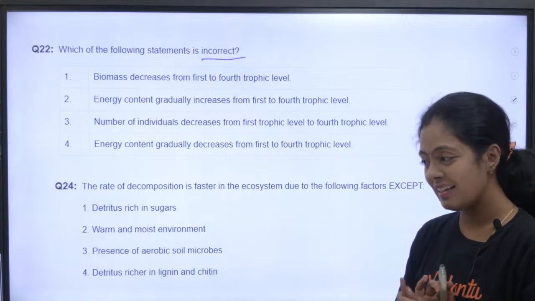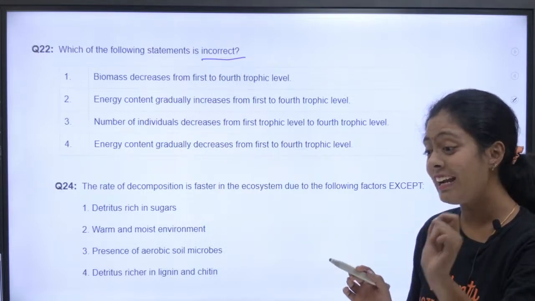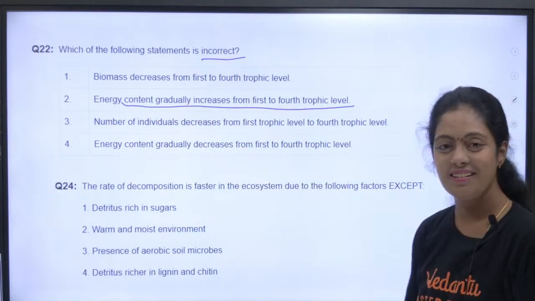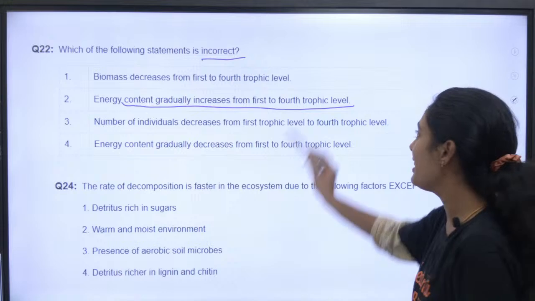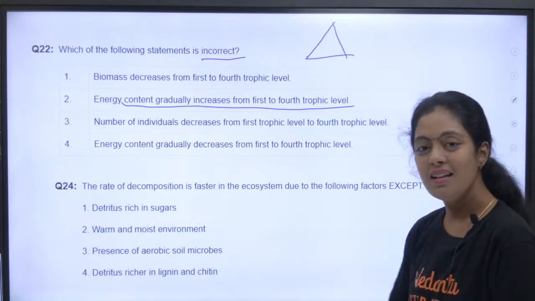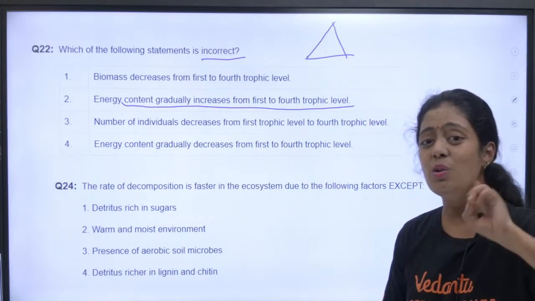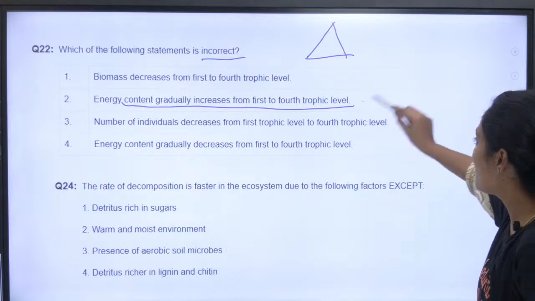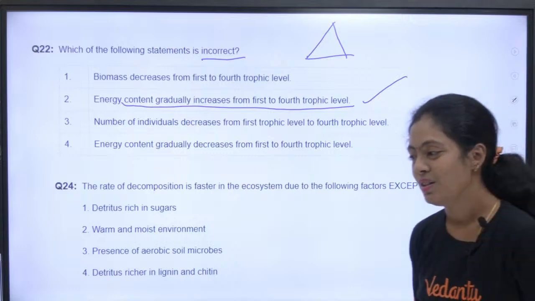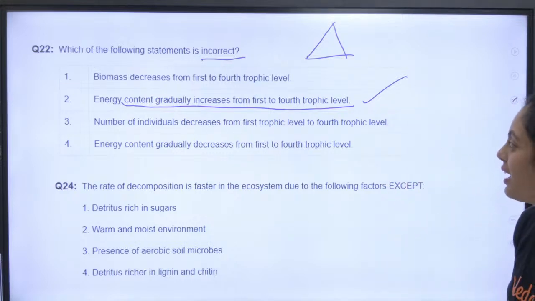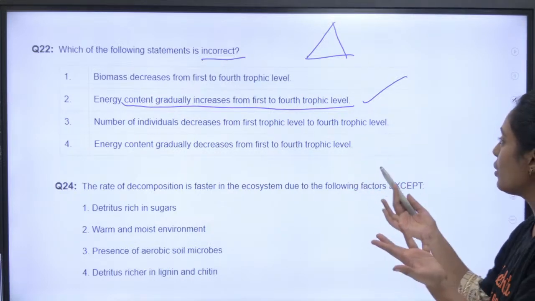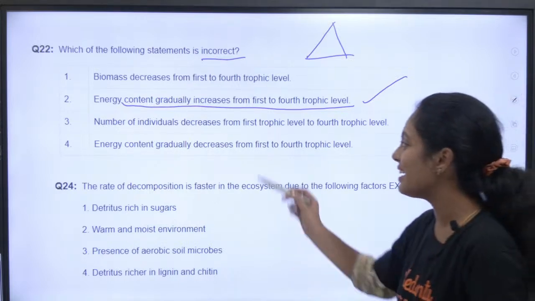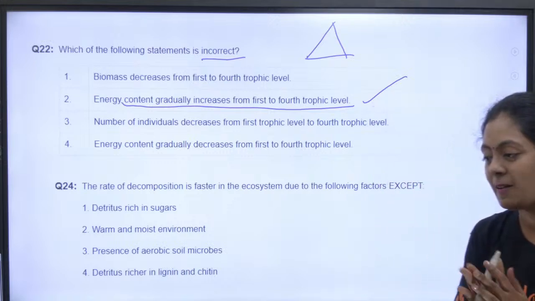This is where we all go wrong. Biomass obviously is decreasing. Does the energy increase? No, the energy decreases. So the right answer for this is option 2. Think clearly: does energy increase from one trophic level to another? No, energy decreases. So what is the right answer? It is option 2. Is this clear?